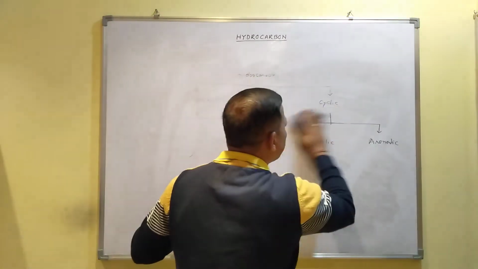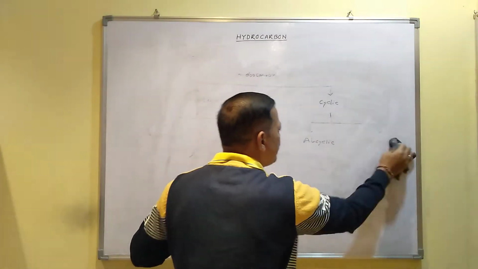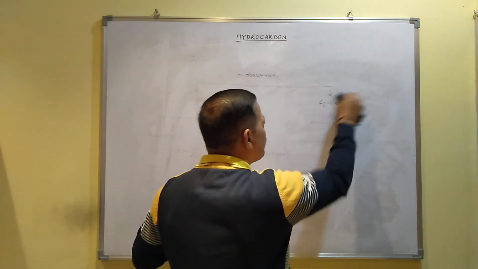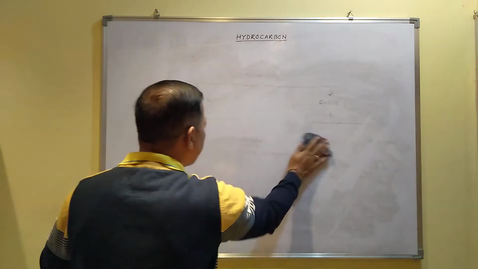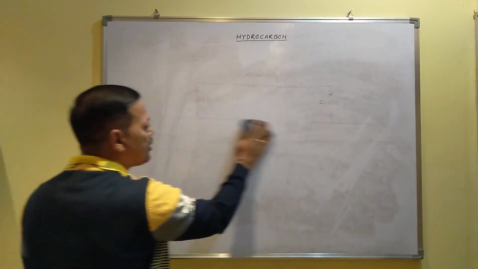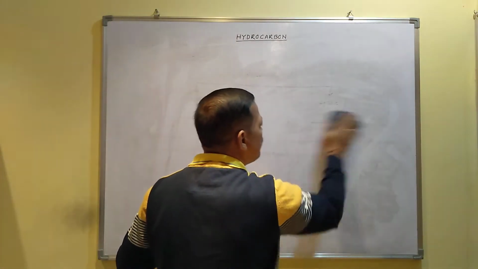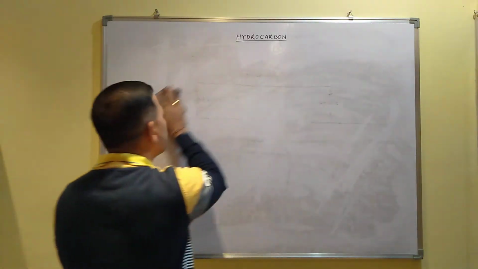Now here we will study about alkane, alkene and alkynes. These three hydrocarbons we have to study, and benzene also we have to study.